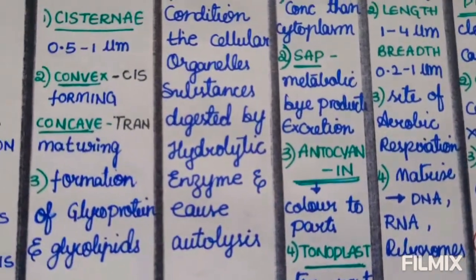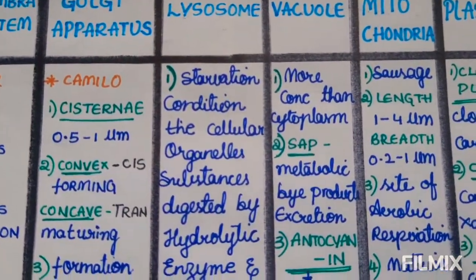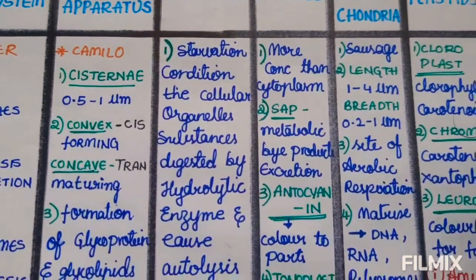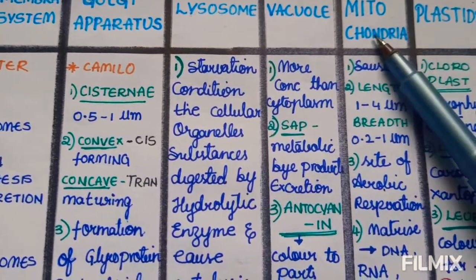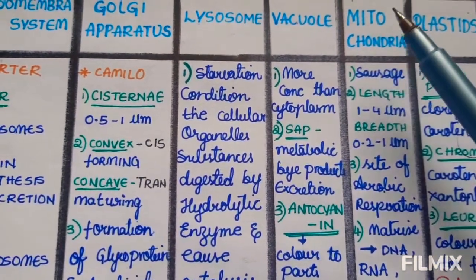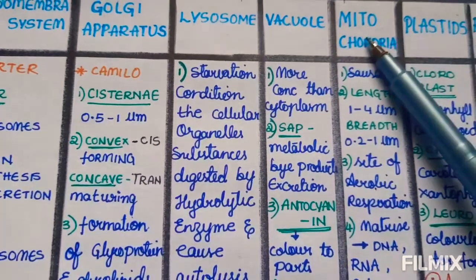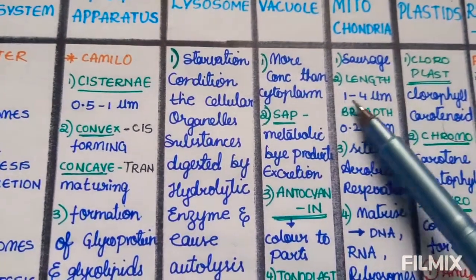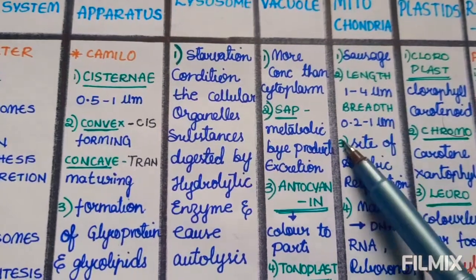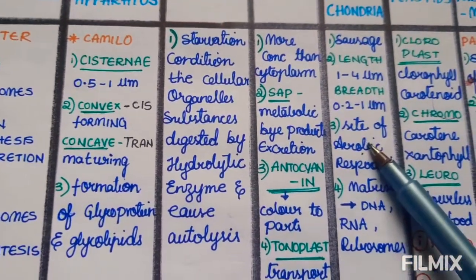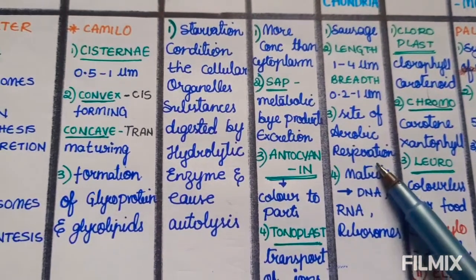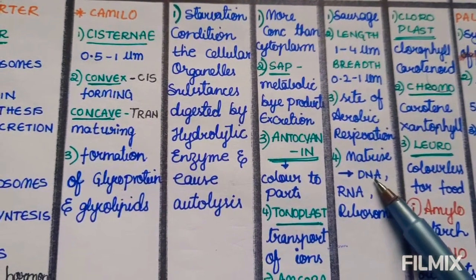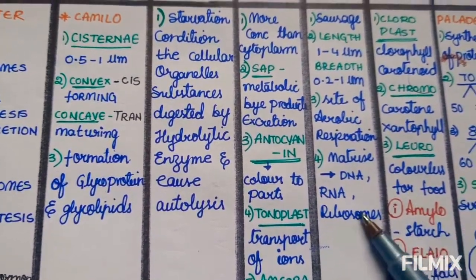Next, we move to mitochondria. Mitochondria and chloroplast are called semi-autonomous organelles, and the mitochondrion is the powerhouse of the cell. It is the organelle that gives energy for the organism. It is sausage in shape. Its length is 1 to 4 micrometer and the breadth is 0.2 to 1 micrometer. It is the site of aerobic respiration, and the mitochondria has a matrix. In that matrix, the DNA, RNA and ribosomes are present.